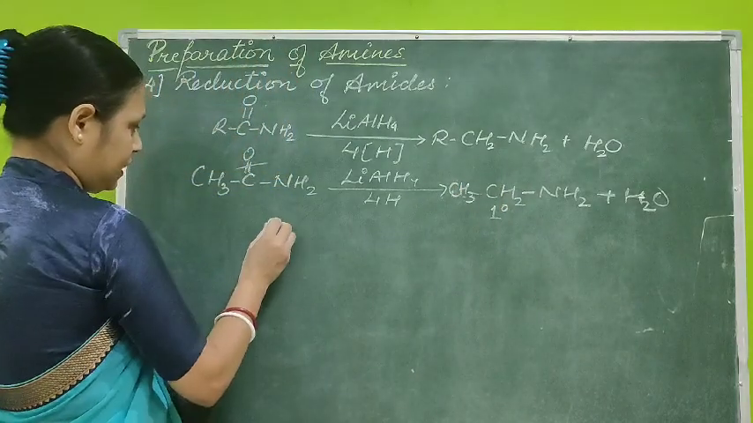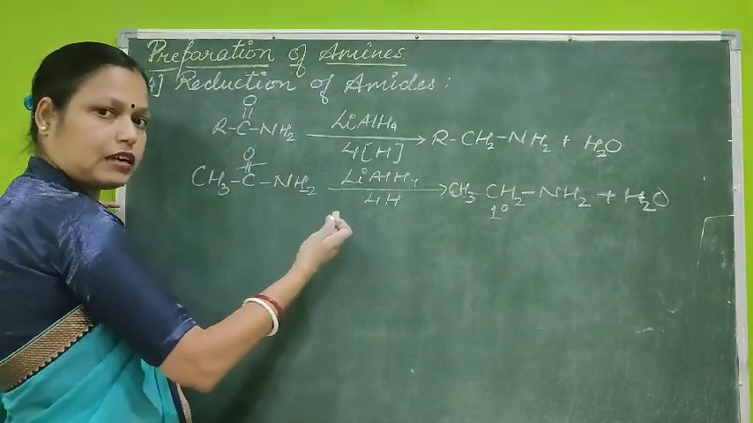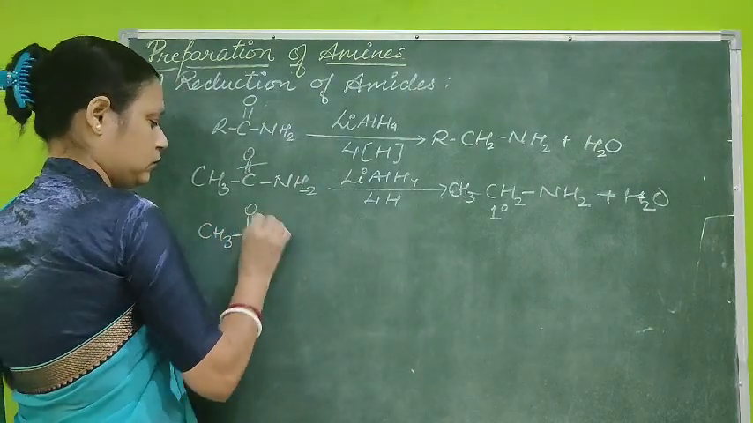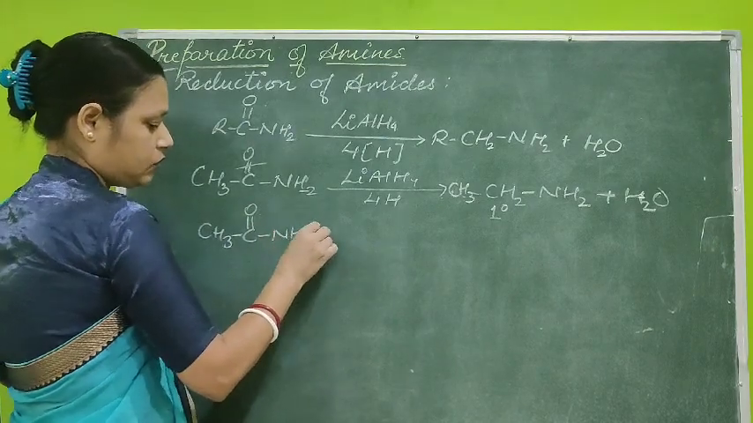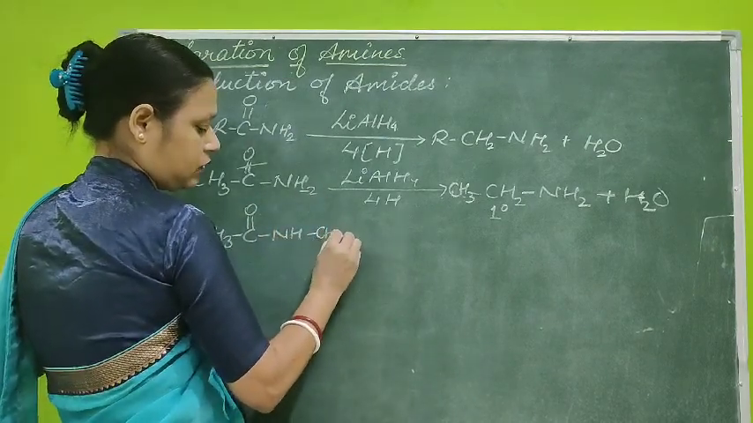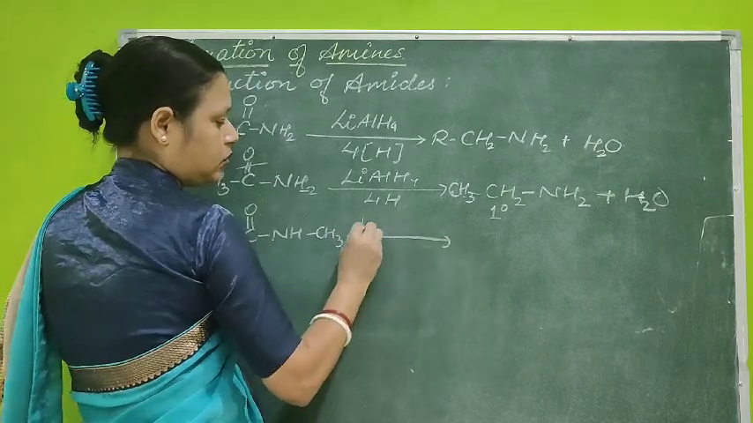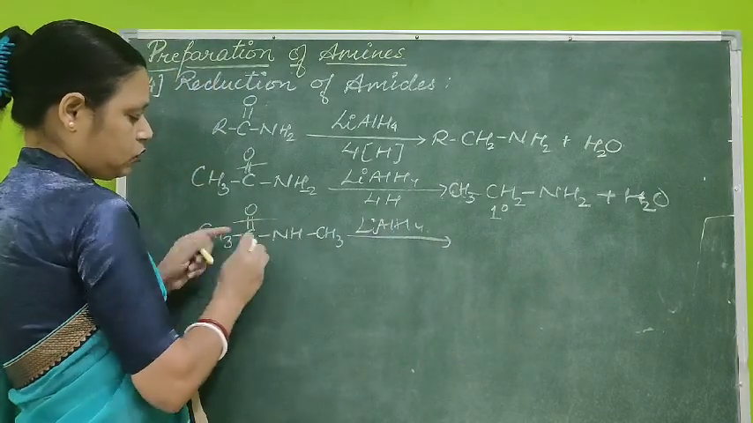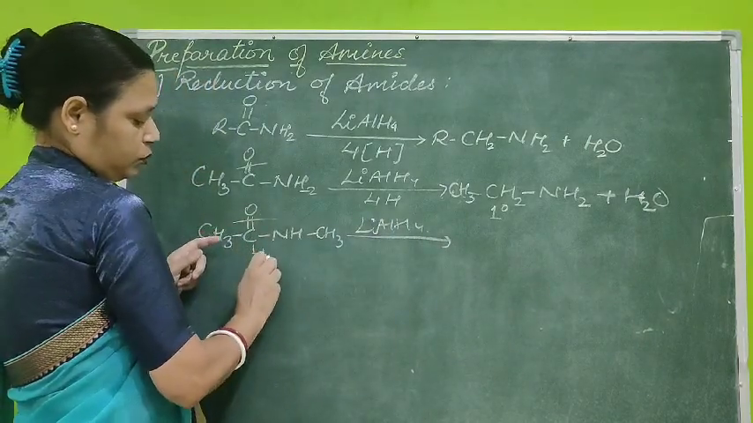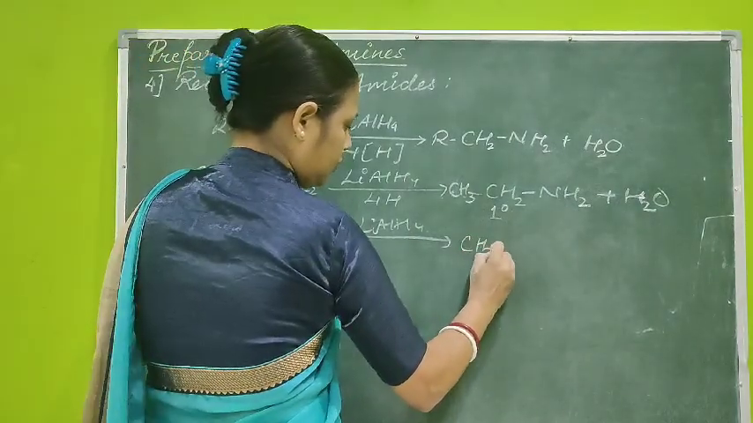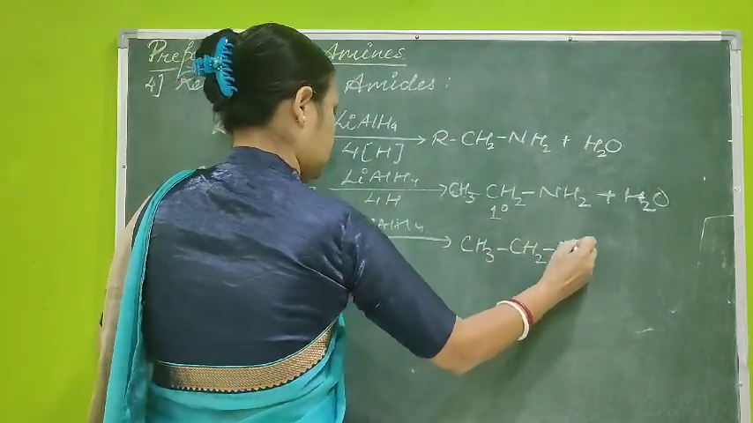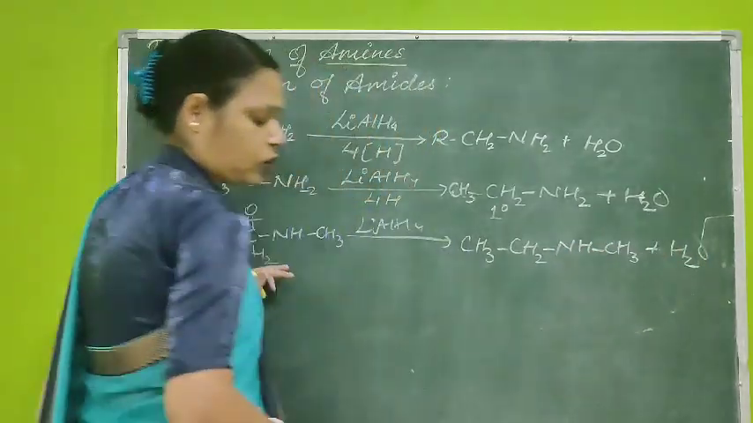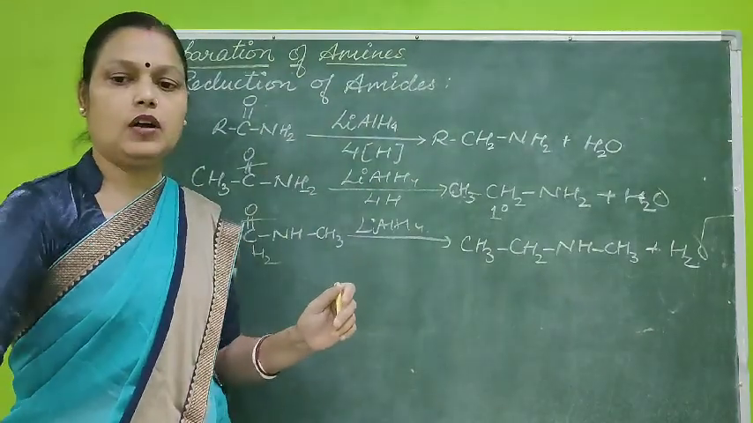One more example: suppose here also a hydrogen atom is replaced by an alkyl group like CH3, CH3CONH, and instead of this hydrogen, I can write CH3. Same mechanism, a stronger reducing agent is there, and the bond will split from here. So here you have to add what? H2. So what product will you get here? CH3CH2NHCH3. And again the byproduct will be water. So this was about the reduction of amides.